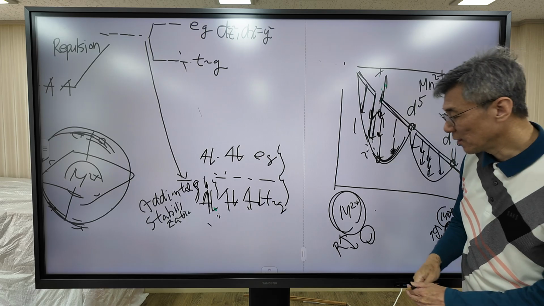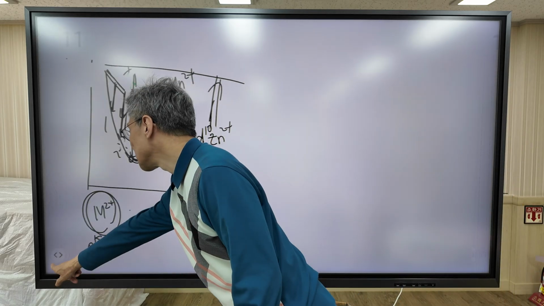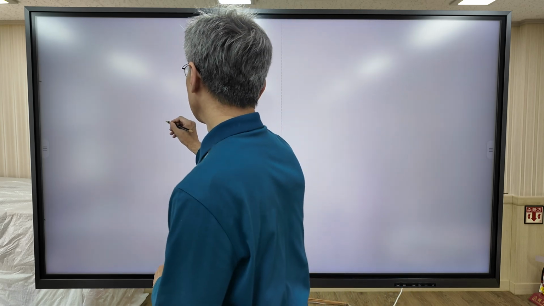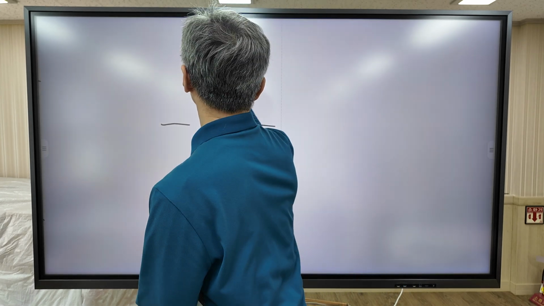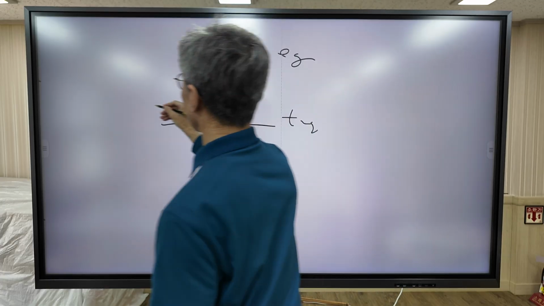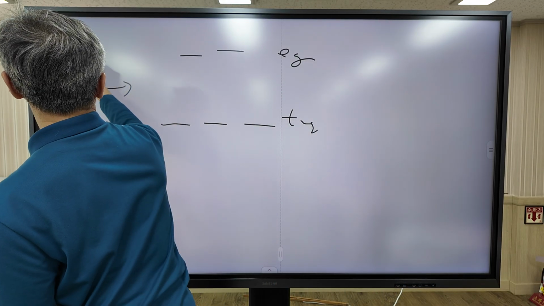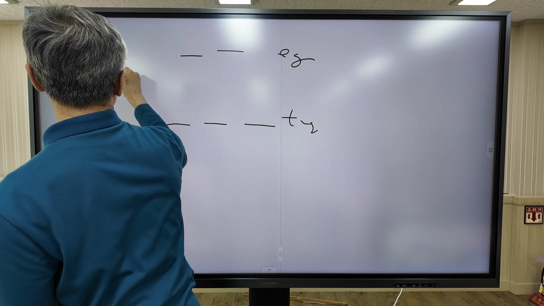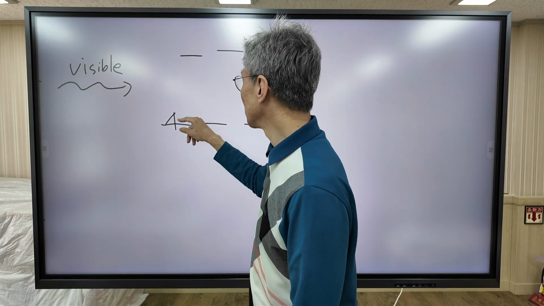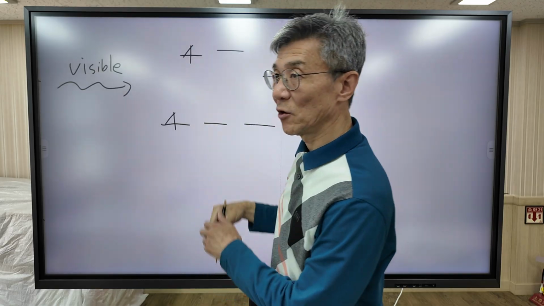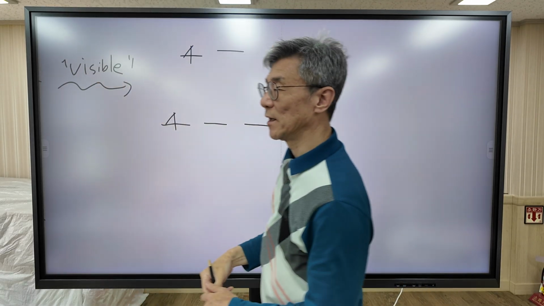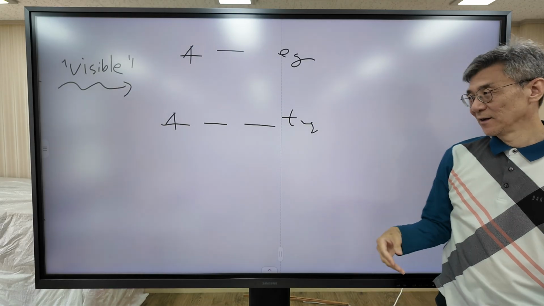Okay, now color. As I said before, when a transition metal makes a complex, it shows color. When the electrons in the t2g orbital absorb visible light, they make a transition to the eg orbital. So the energy gap corresponds to visible light. So it is colorful. Okay.